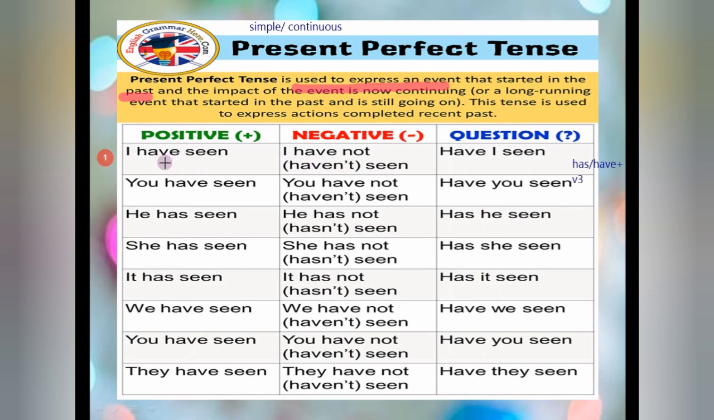Now the negative one, simple. What is the helping verb here? The helping verb is have. So after this helping verb we have to put the negative word, that's why we have put here not.